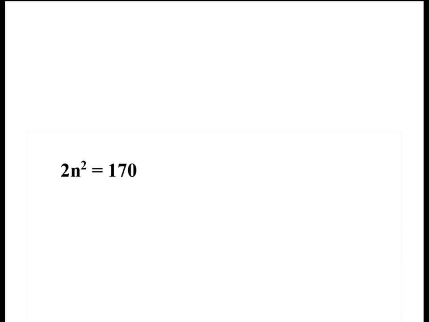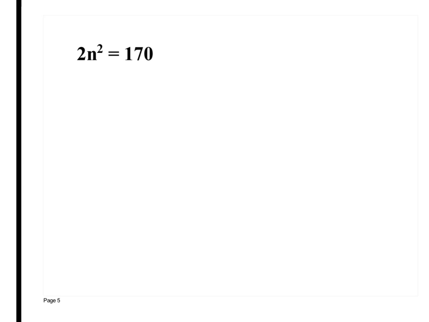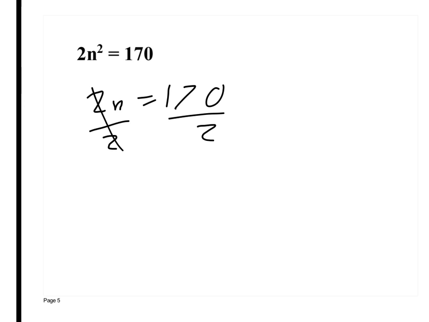Alright? Write that down. We have 2n squared equals 170. This is just like what we've done before. We're trying to figure out what n is. It'd be just like if this was 2n equals 170. Someone raise their hand and tell me what I would do to get n if it was 2 times n equals 170. Take it off both sides by dividing by 2, right? Okay? So what I want to do here is get n squared by itself.